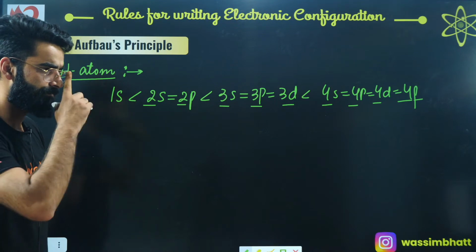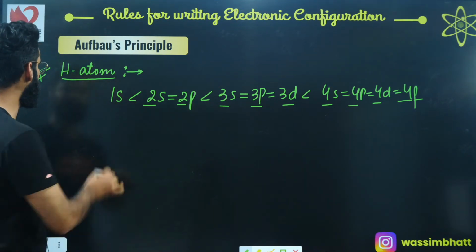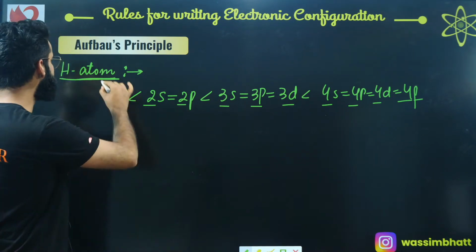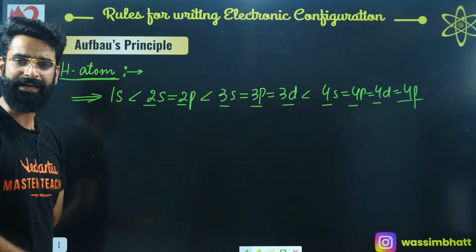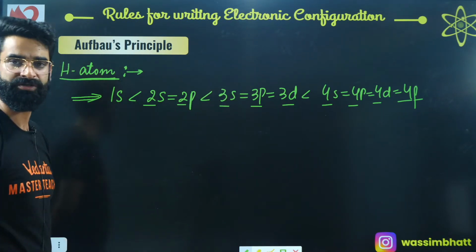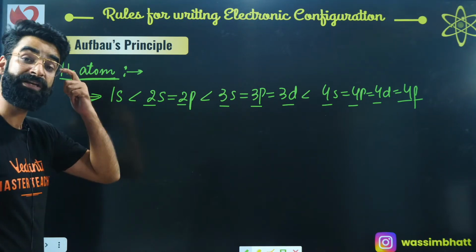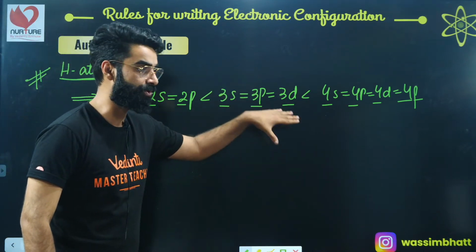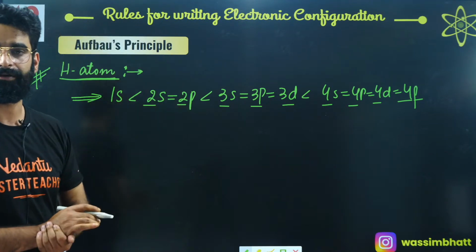Now we will, at the same time, remember one more thing. I hope this is clear to everyone, right? This concept is basically the increasing order of the energies for the hydrogen atom, the single electron species. Whereas in case of all the multi-electron species, this order is not to be followed. The other one, which I showed you earlier, that is the n plus l rule, is to be followed, right? I'm sure this is clear till here, right?